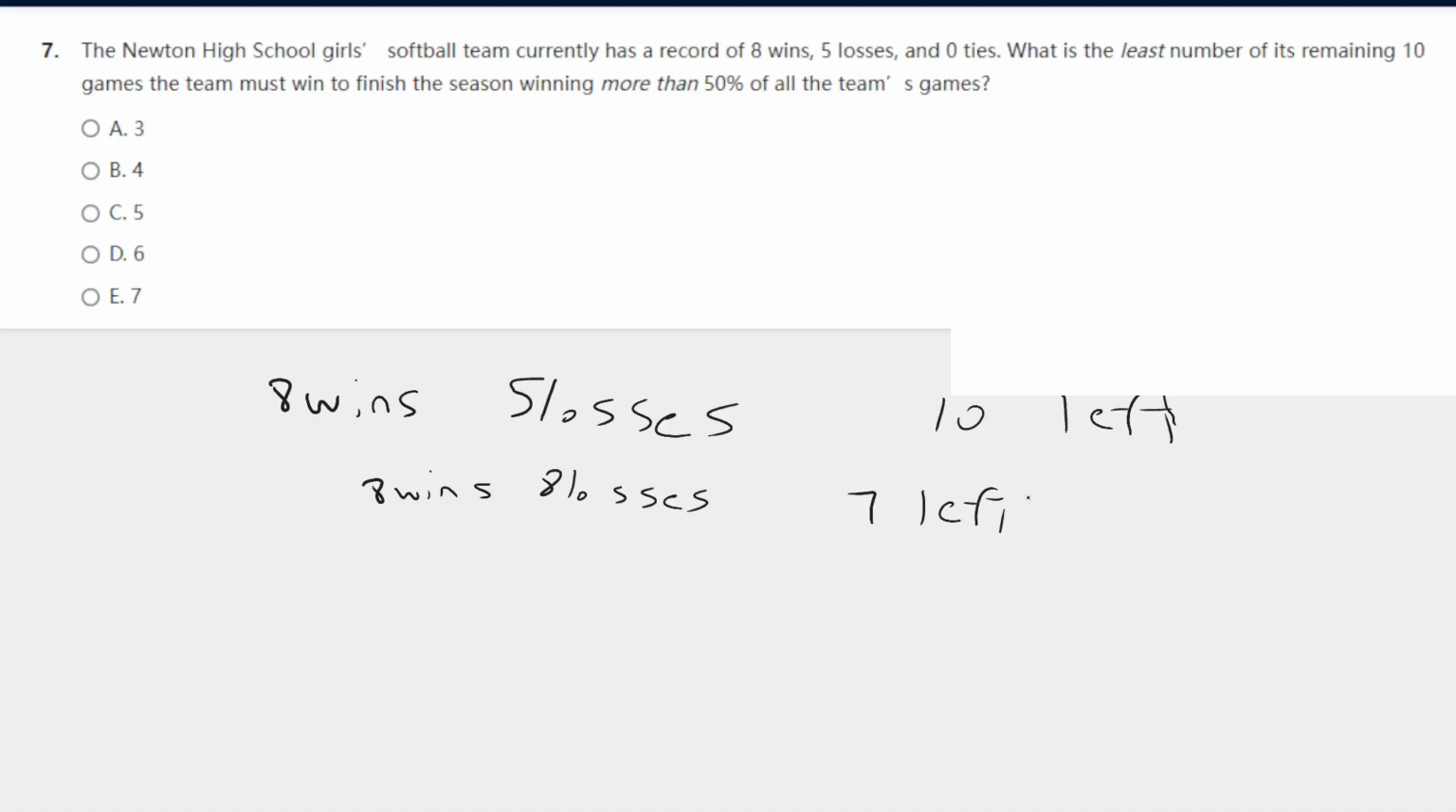And they're asking us how many games they have to win. So if there's 7 games left, to win more than they lose, it would be more than 3.5, or we could just say 4. The way I would think about it is, if this is 50-50 and we want to keep it more than 50% wins, if there's an odd number left, like 7, they just need to win more than they lose. So 4.